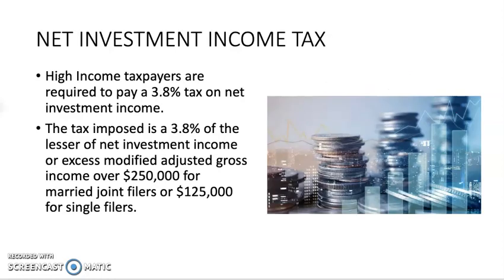So, net investment income. High income taxpayers are required to pay an additional 3.8% tax on net investment income. The tax is imposed on the lesser of net investment income or excess modified adjusted gross income over $250,000 for married filers or $125,000 for single filers. This type of tax is inclusive of things such as gains.